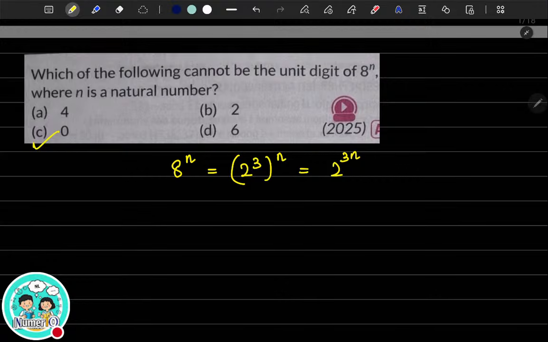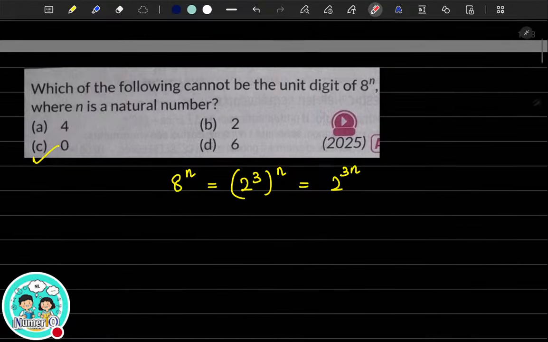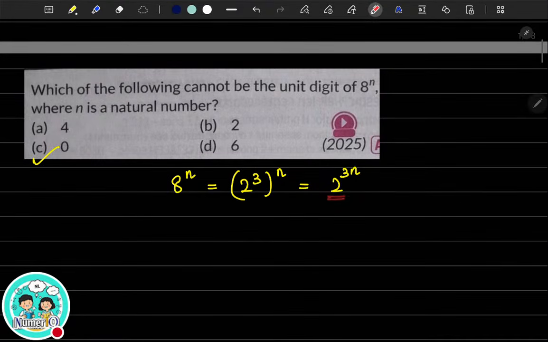So the answer is C. Is it clear? In case you're asked to elaborate, how should you write? 8 to the power n is nothing but 2 raised to the power 3n. All the factors of 8 to the power n will only contain 2. For example, for n equal to 1, 8 is equal to 2 cube.